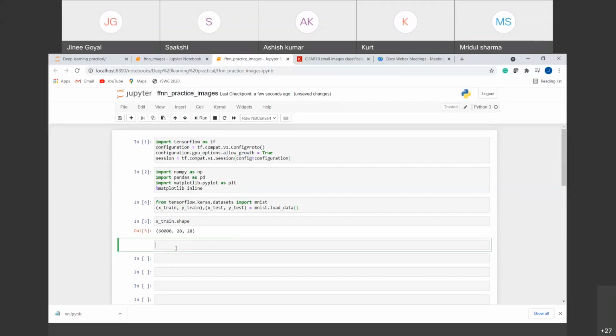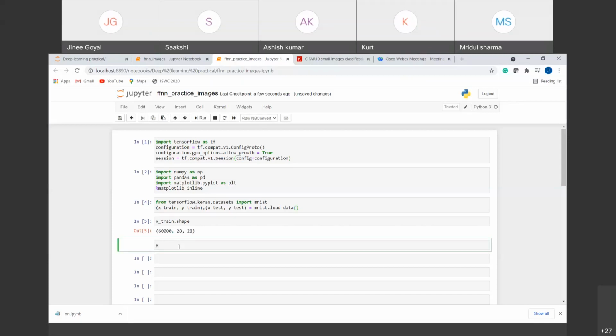There are two other arguments here also, 28, 28. What does this tell us? That the size of each image is 28 by 28. So the shape tells us that there are 60,000 images in the X train data set, and each image is of size 28 by 28.